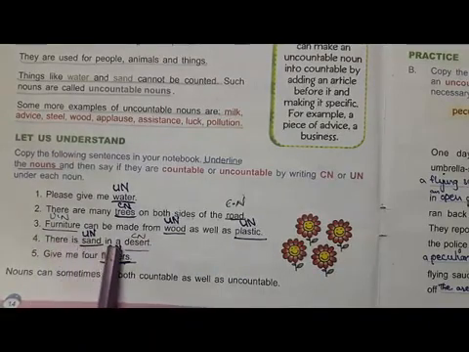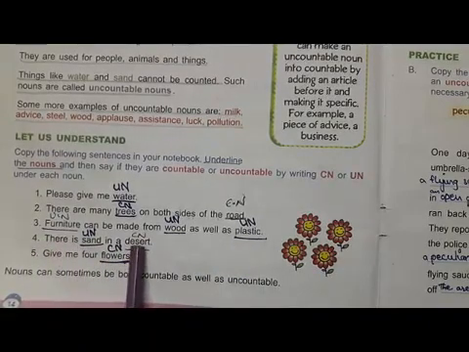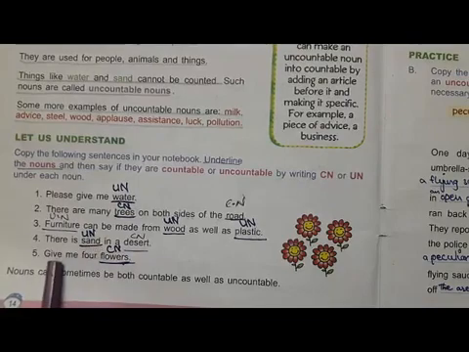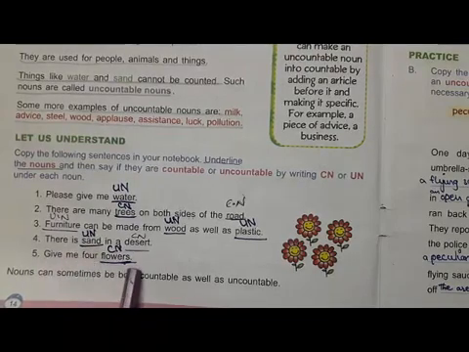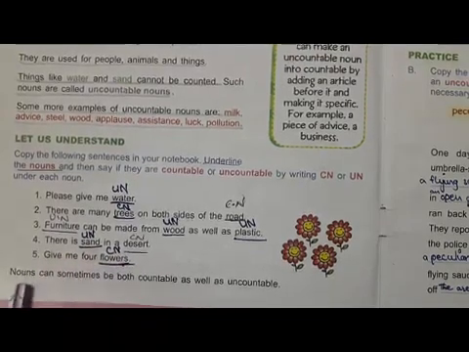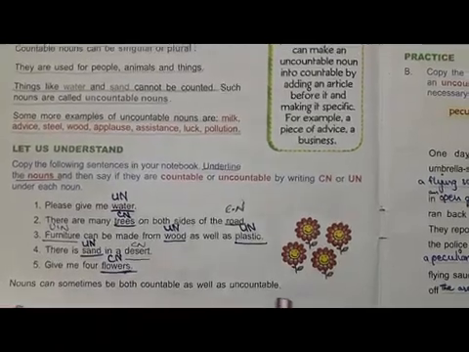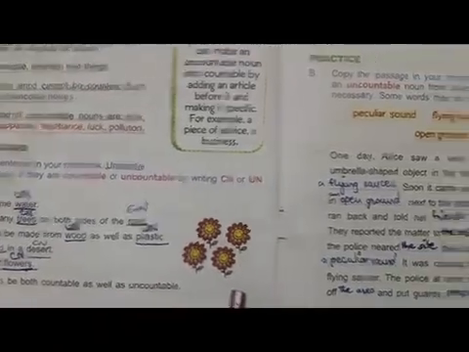There is sand in a desert. We can count a desert, so it is a countable noun, but we can't count the grains of sand, so it is an uncountable noun. Give me 4 flowers, so it is a countable noun.